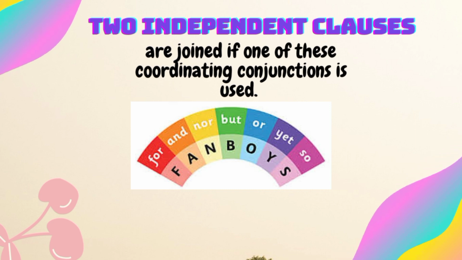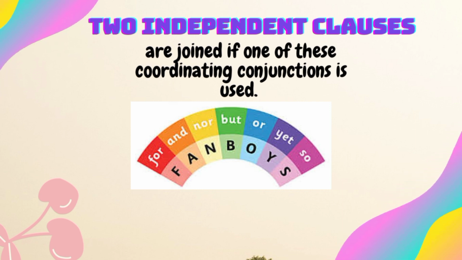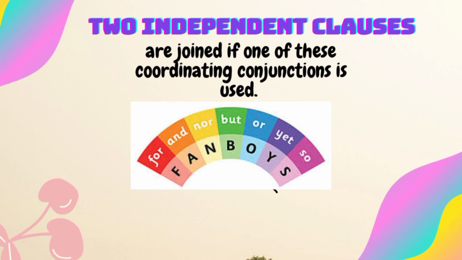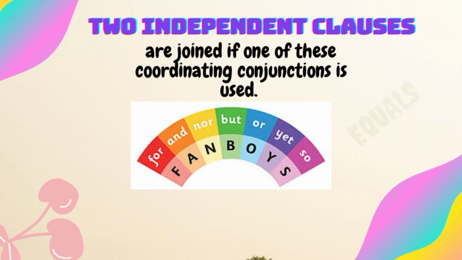F for, A for and, N for nor, B for but, O for or, Y for yet, and S for so. When we use one of the fanboys between independent clauses, it signals that the clauses are equal.